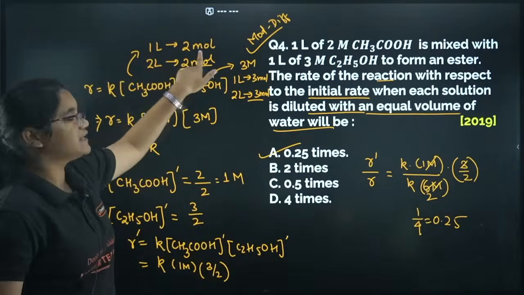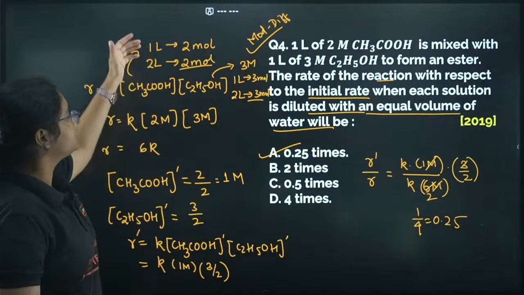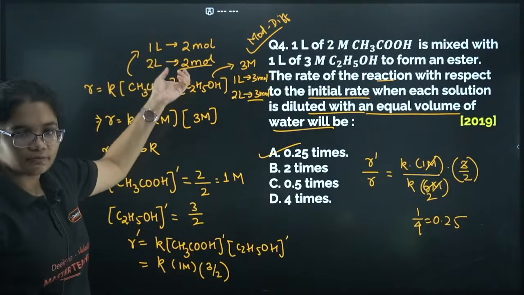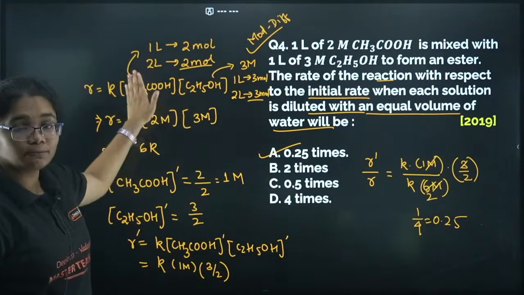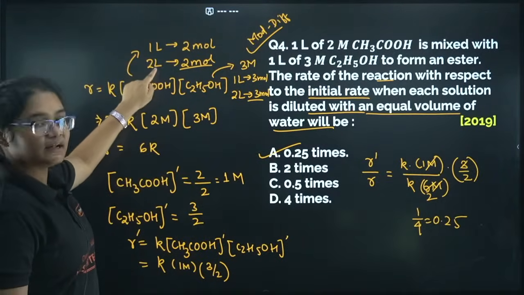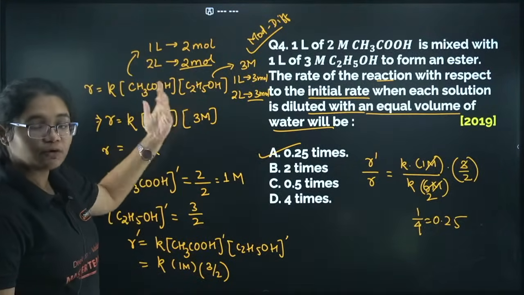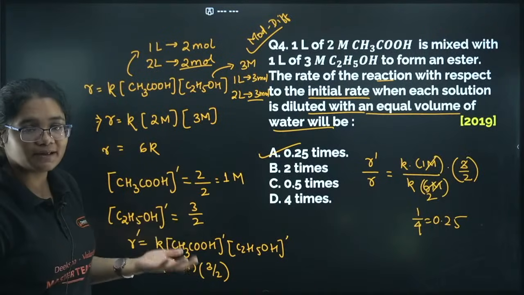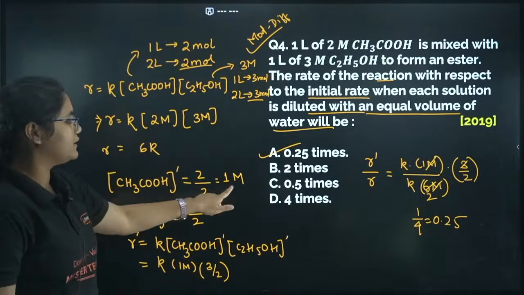In 1 liter, it is having 2 moles. Now suppose, let us assume that I have doubled this volume. Okay, we can take any amount, but both of them should be done in the same way. So if I double it, 2 liter will be there, and 2 moles will be there. So what is the concentration formula? Number of moles by volume. So we have 2 by 2, that is 1 molar.